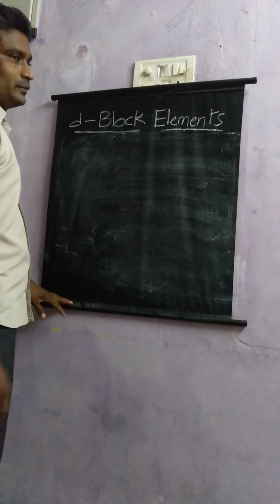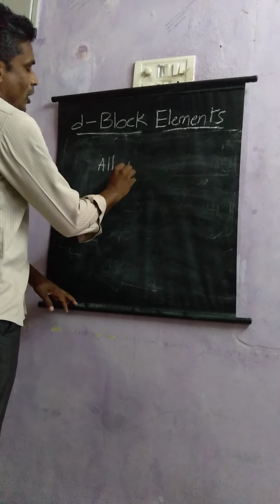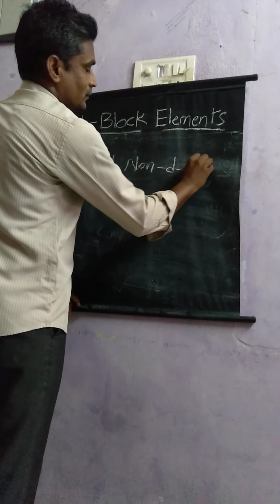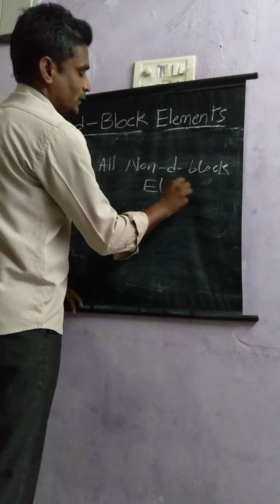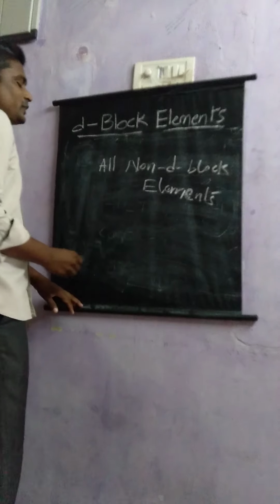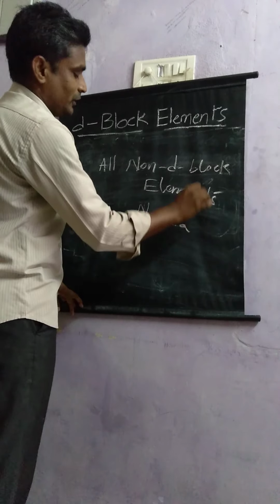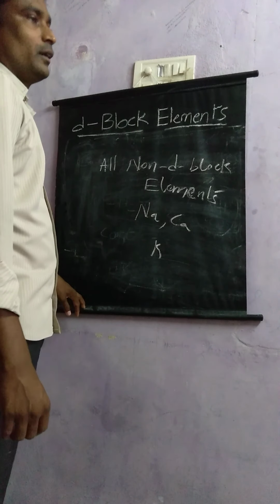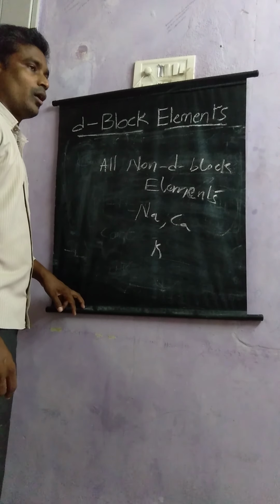See, in general, all non-D block elements, especially metals like sodium, calcium, potassium, all these exhibit single oxidation states. What is that? Single oxidation state.